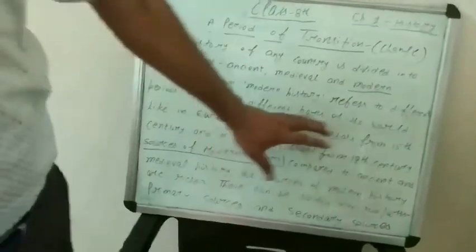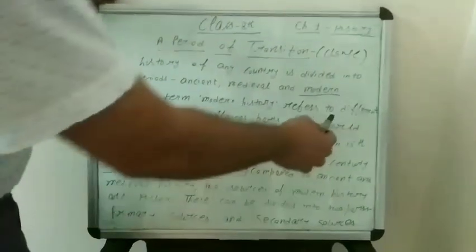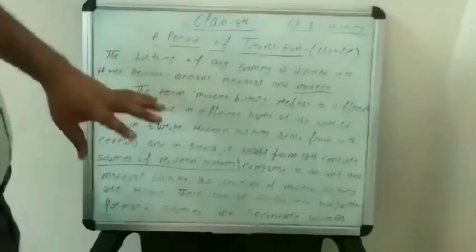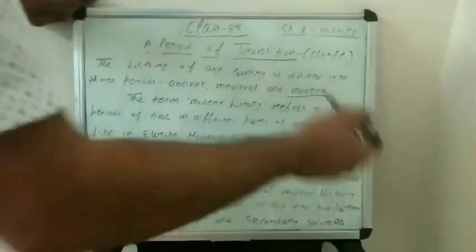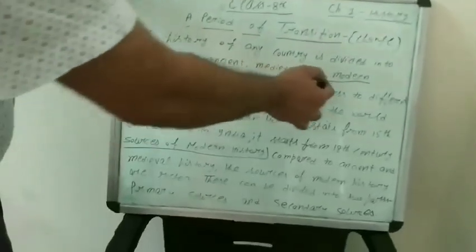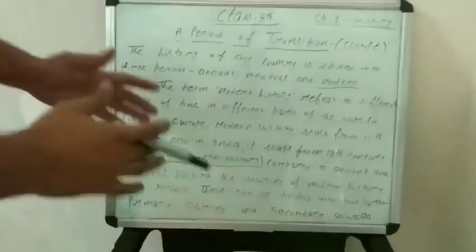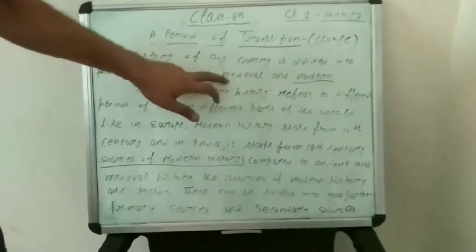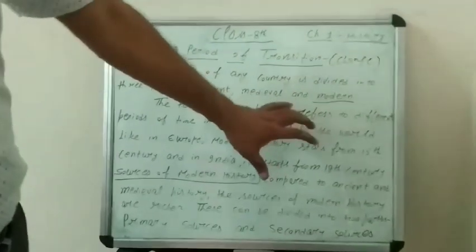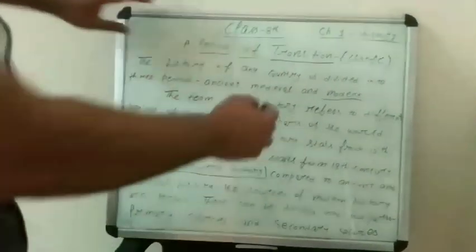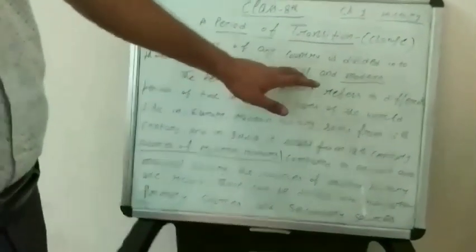So the term modern history refers to different periods of time in different parts of the world, because you have already studied in 7th class or 6th class that ancient, medieval and modern history do not have the same time everywhere in the world. Medieval history in Europe was from 6th to 15th century, but in India 8th to 18th century.